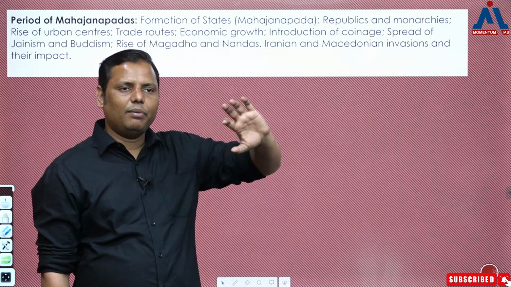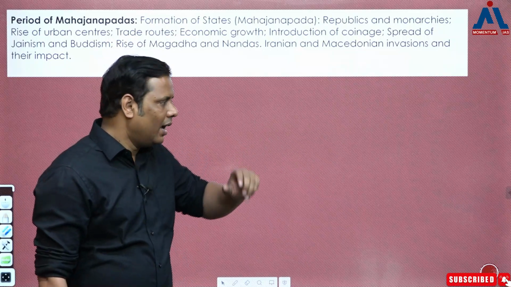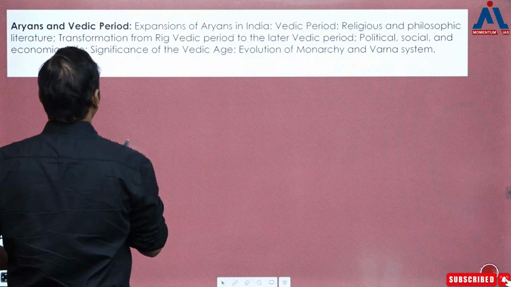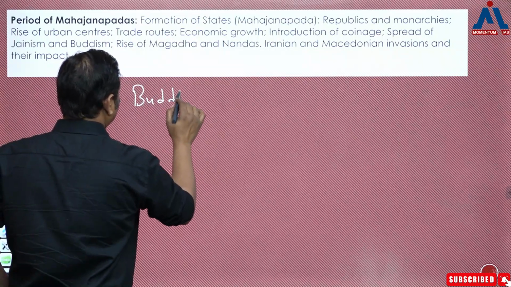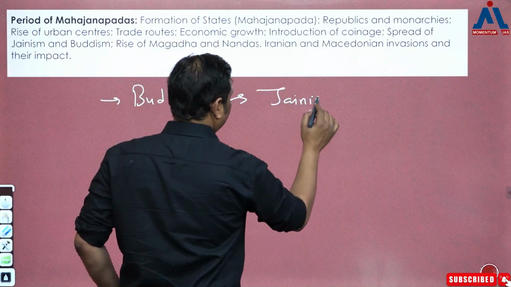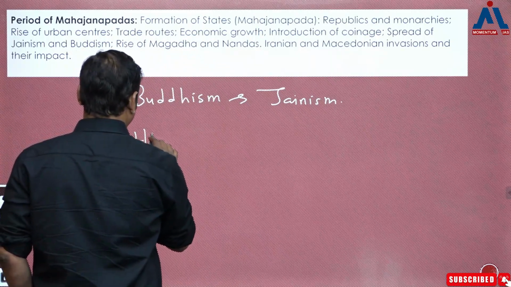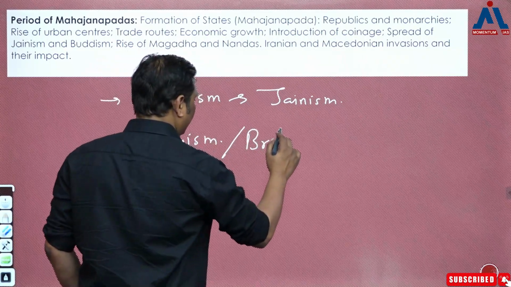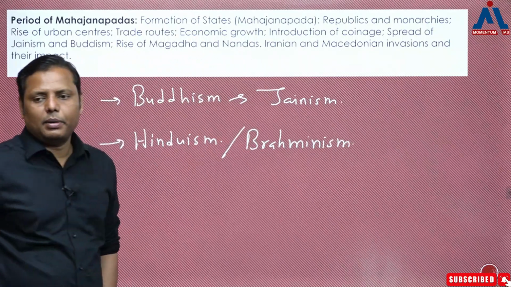So basically they have focused more on the transformation, but in the recent times we have focused more on some other dimensions. And what is that? Now I'm just giving a reverse to it. Nowadays I think the most important topic for us here is Buddhism and Jainism. At the same time, what was the status of Hinduism? Or let's say, I think that's incorrect to say Hinduism, so it's better to write Brahmanism at that particular period of time.